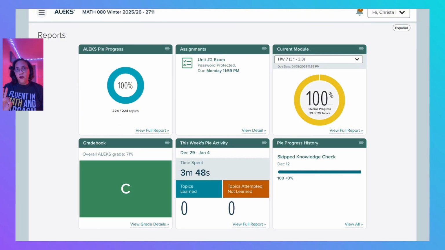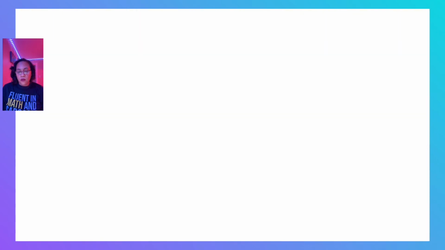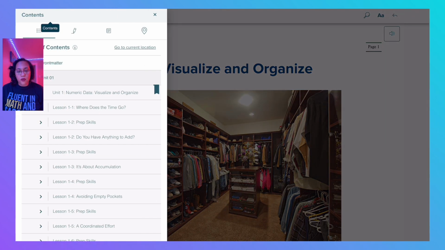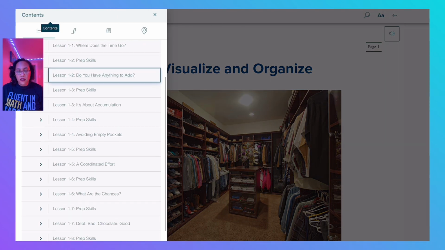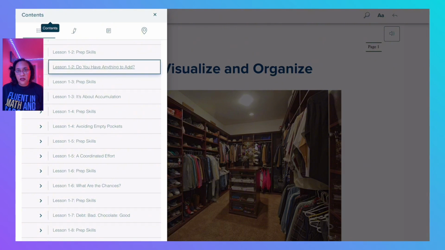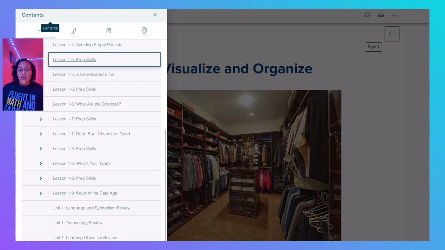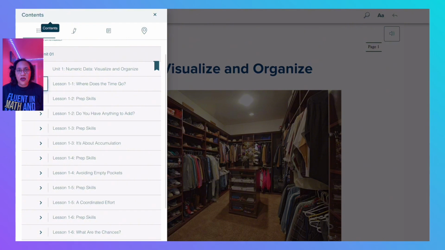Okay, so I'm just going to give you a few more things that I want you to be able to see in ALEKS. So your textbook. So when you look at your textbook, right on the side is your table of contents. And as much as I want to tell you how exciting your textbook is, it's not. So you can look around. There's some technology assignments in there.